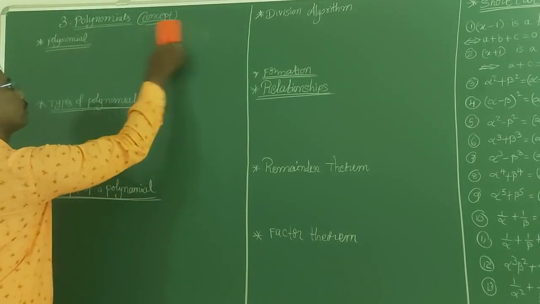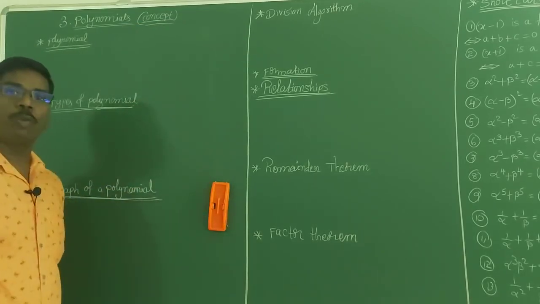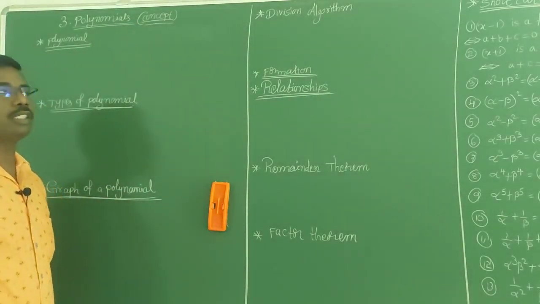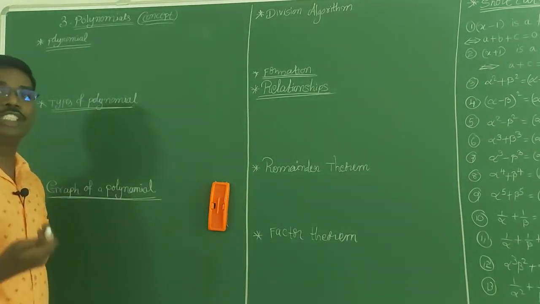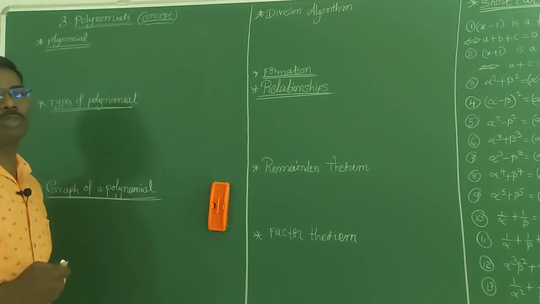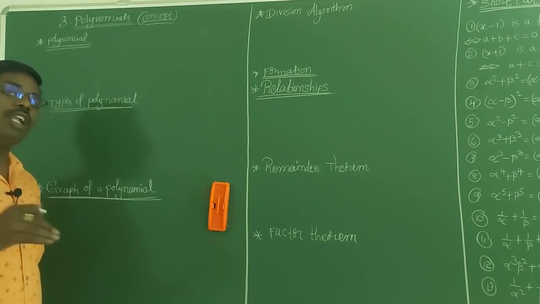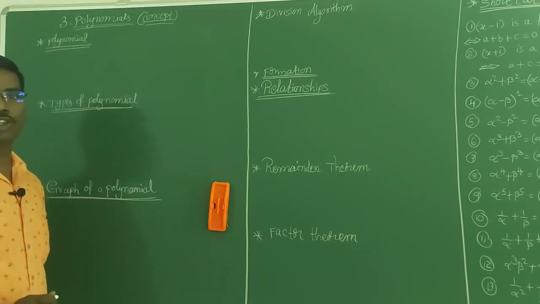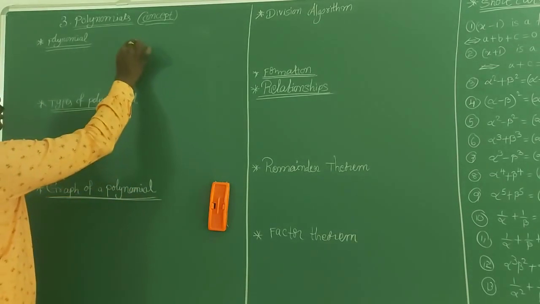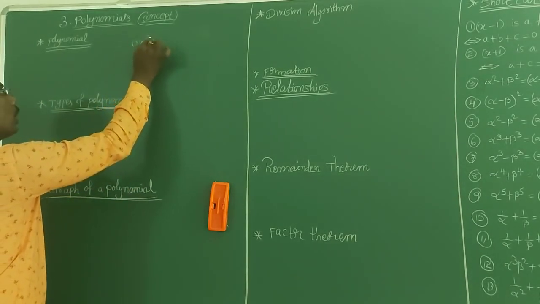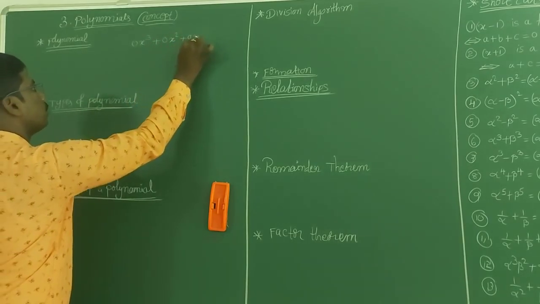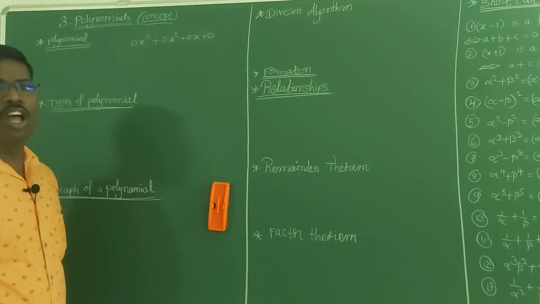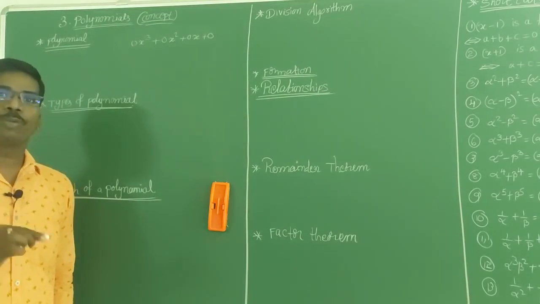Next, zero of the polynomial. This covers zero polynomial and zero of the polynomial. First we will discuss the zero polynomial. Zero polynomial means that in a polynomial, if all terms are 0, like 0x cube, 0x square, 0x plus 0, all terms are 0. So it is a zero polynomial.